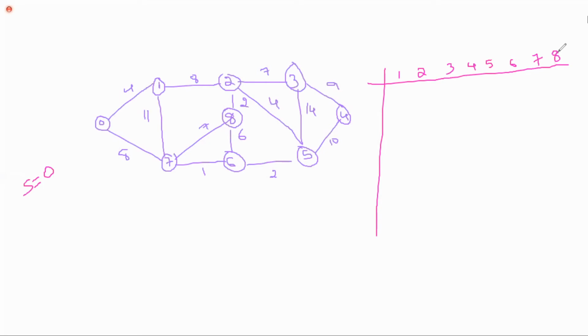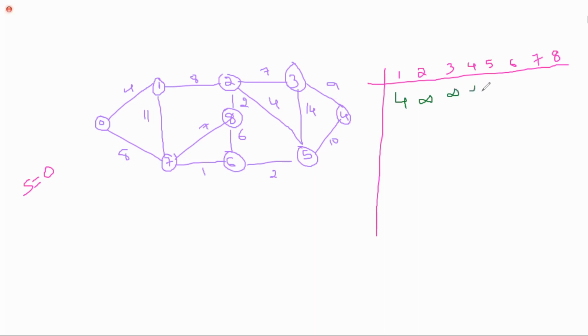Now you tell me, what is the distance from 0 to 1? 4. Next is 0 to 2. Do you have any direct edge? No, ma'am. No means keep it as infinity. 0 to 3, no. No means keep it as infinity.